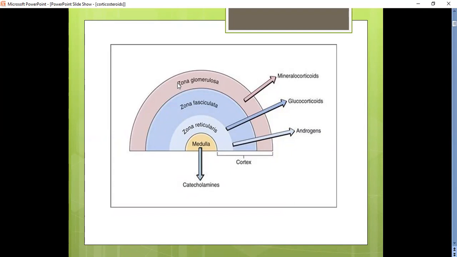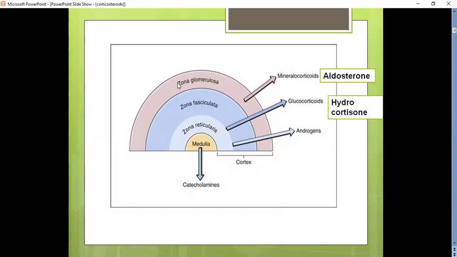The zona glomerulosa produces the steroid that is mineralocorticoid, the zona fasciculata produces glucocorticoids, and the zona reticularis produces mainly androgens, that is male hormones. And there is an inner adrenal medulla, and this adrenal medulla will secrete various adrenal hormones such as adrenaline, noradrenaline, and dopamine, and they are collectively known as catecholamines.